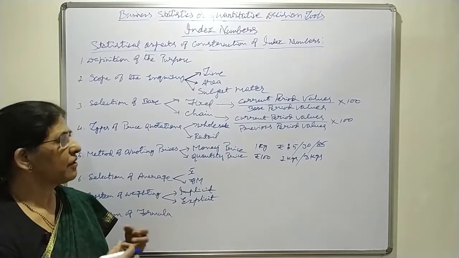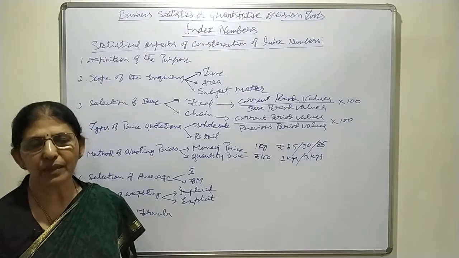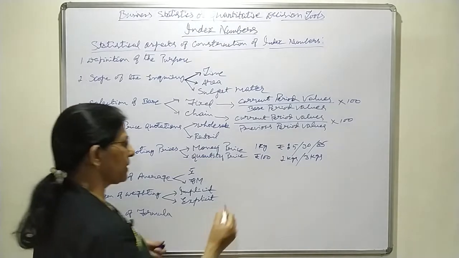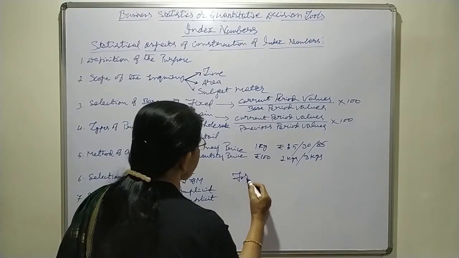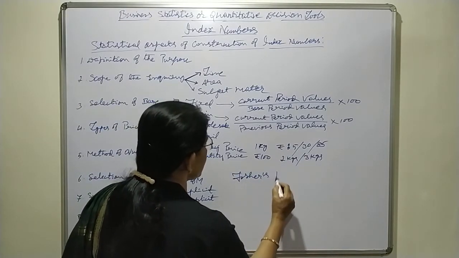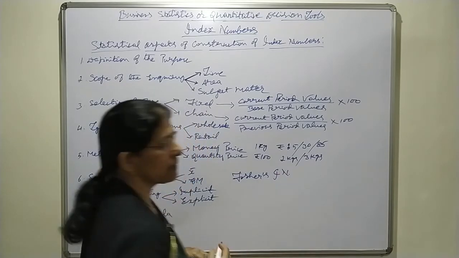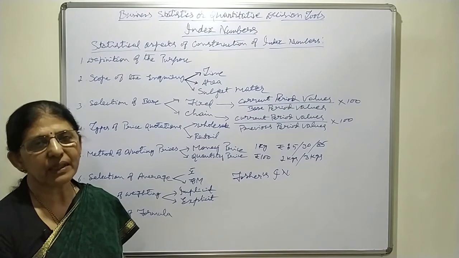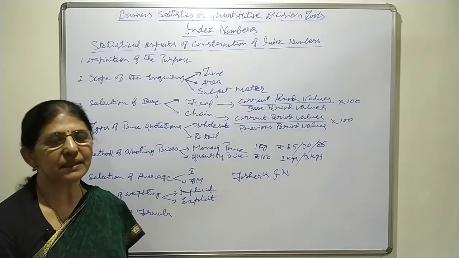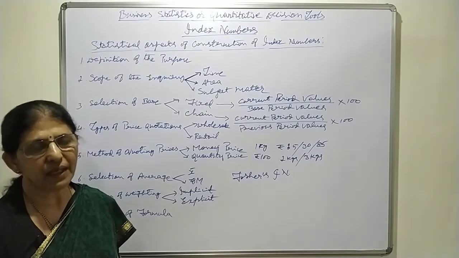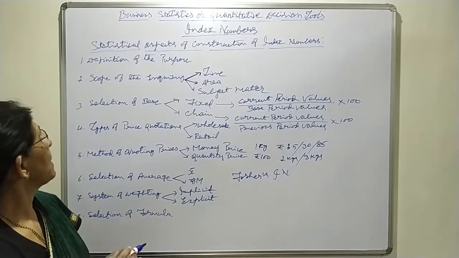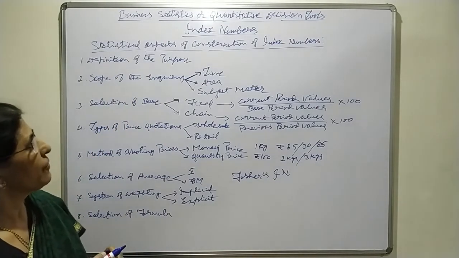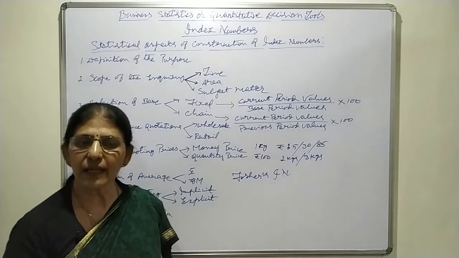Even though there are so many formulas, among all, Fisher's formula for constructing index number is considered to be the best one. Okay, this is regarding the statistical aspects to be considered for construction of index numbers.